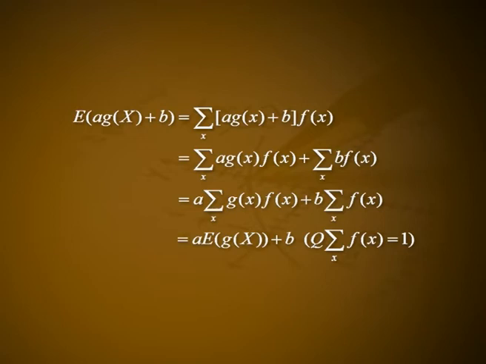Let x be discrete, then expectation of a into g of x plus b is equal to summation over x of (a into g of x plus b) into f of x. That is summation over x of a into g of x into f of x plus summation over x of b into f of x. That is a into summation over x of g of x into f of x plus b into summation over x of f of x. That is a into expectation of g of x plus b, because summation over x of f of x is equal to 1. If x is continuous, in the proof the summation sign is replaced by integral.